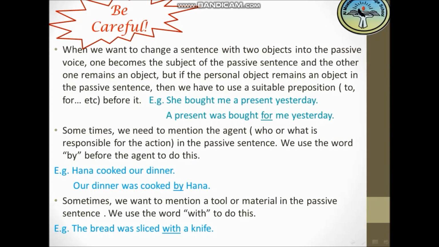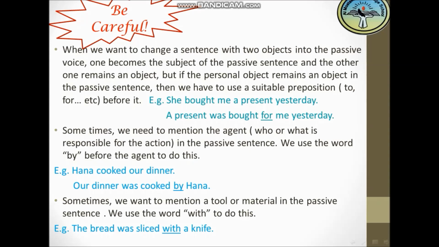Okay, if I take the second one here as a new subject in the passive sentence, I will start with a present, and bought here is in the past simple. So I will take the verb be and put it in the tense of the main verb, which will be was, according to a present, and I will put the past participle of the main verb here after the verb be.